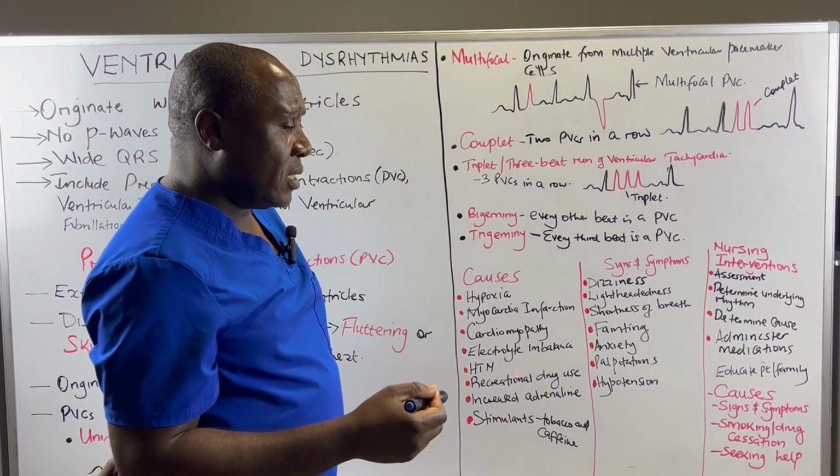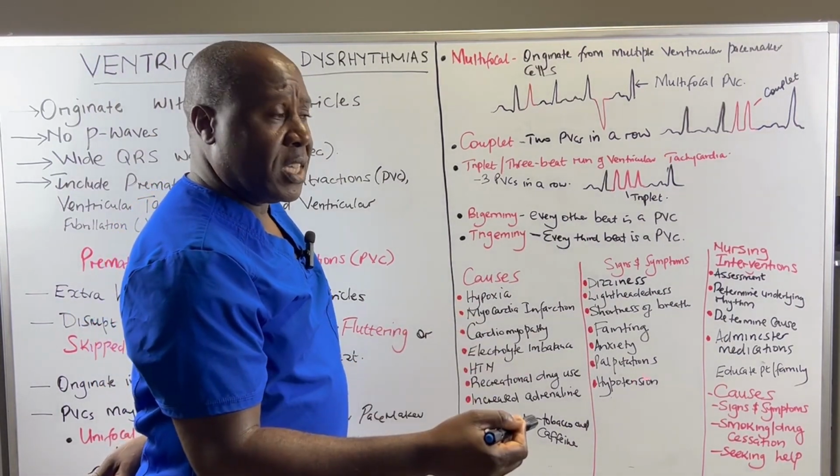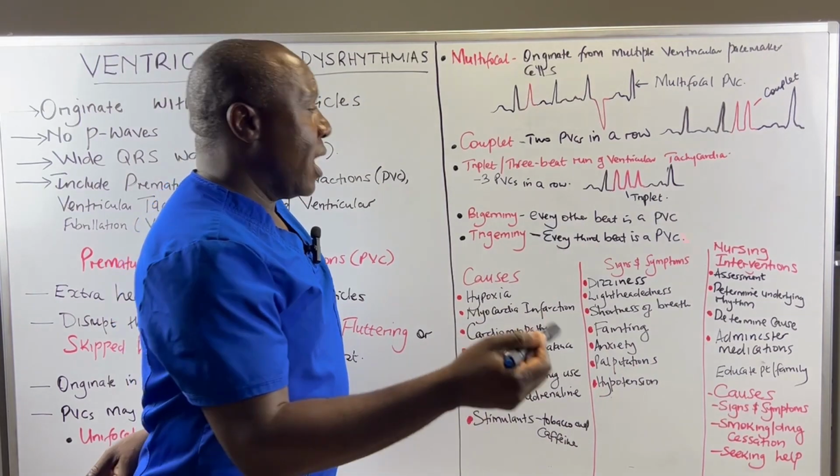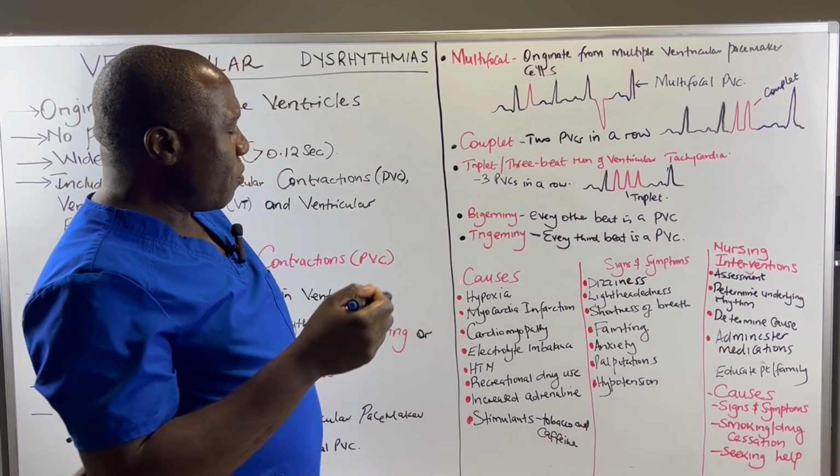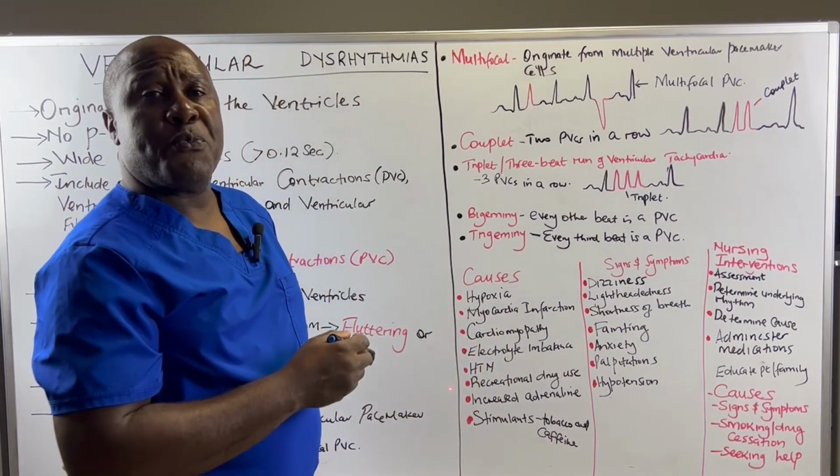So 2 normal beats followed by a PVC. 2 normal heartbeats followed by a PVC. So that one is referred to as a trigeminy. What are the causes of PVCs?